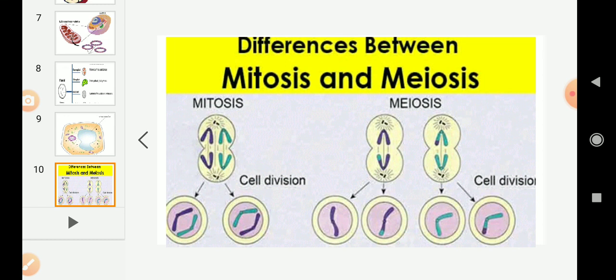So what is meiosis? The reproductive cells, the male reproductive cell is sperm and the female reproductive cell is egg or ovum. They will undergo meiosis by dividing a reproductive cell into 4 new cells, which will have only half of the chromosomes. Okay, so the meiosis process will take place only in the reproductive cells, and you will have a detailed explanation regarding these topics, mitosis and meiosis, in the 10th standard.